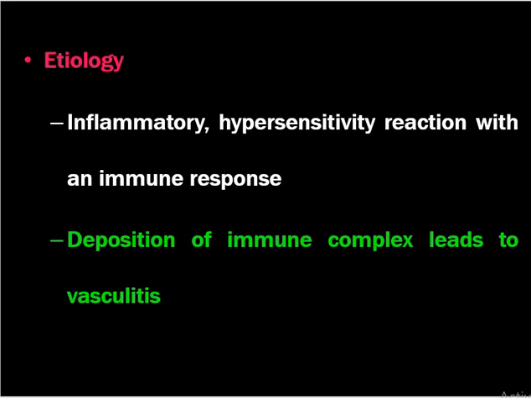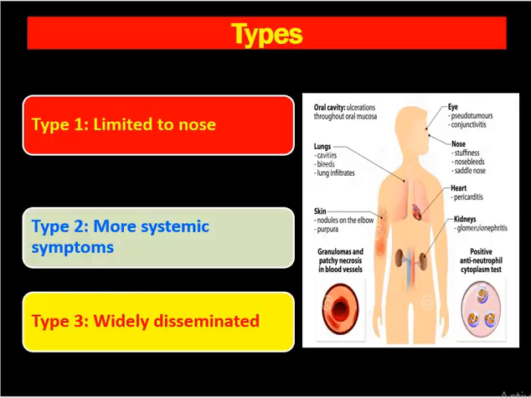The etiology is inflammatory, hypersensitivity reactions with an immune response. Again, all the granulomas are basically found to be immunogenic, and there will be deposition of immune complex which leads to vasculitis of small to medium sized blood vessels. Wegener's granulomatosis can be divided into different types. Type 1 is limited to the nose, type 2 has more systemic involvement, and type 3 is widely disseminated disease.